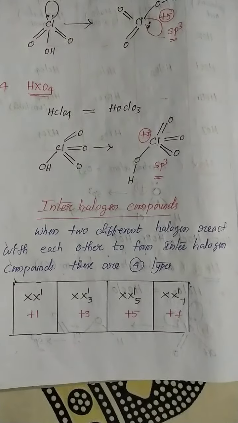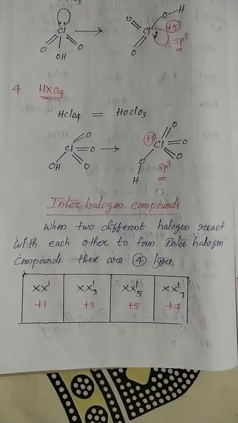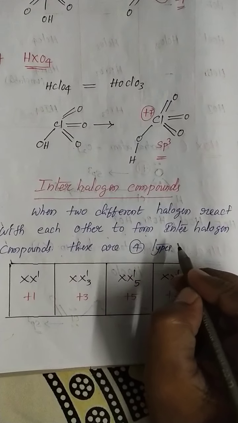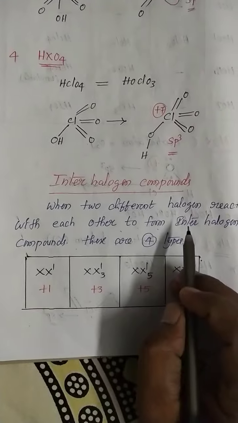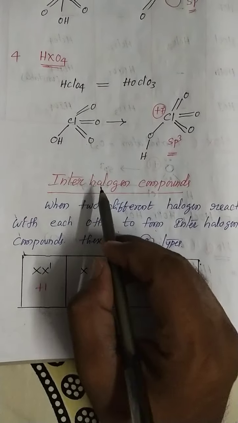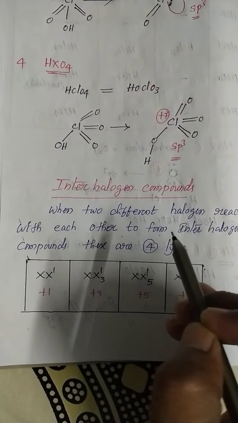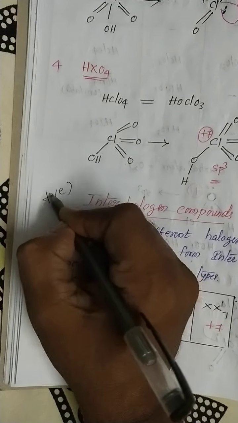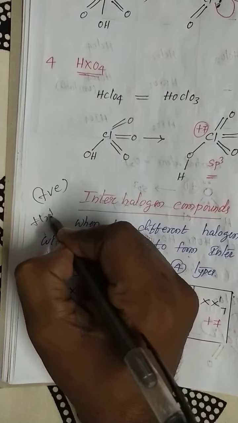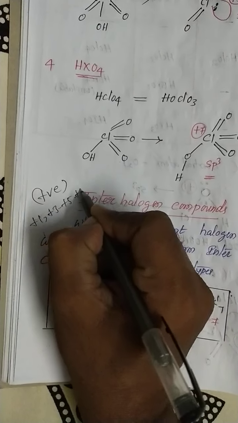These are of four types, a very important point, my dear students, based on the oxidation state. Halogens can exist in positive oxidation states, listen carefully: plus 1, plus 3, plus 5, plus 7.